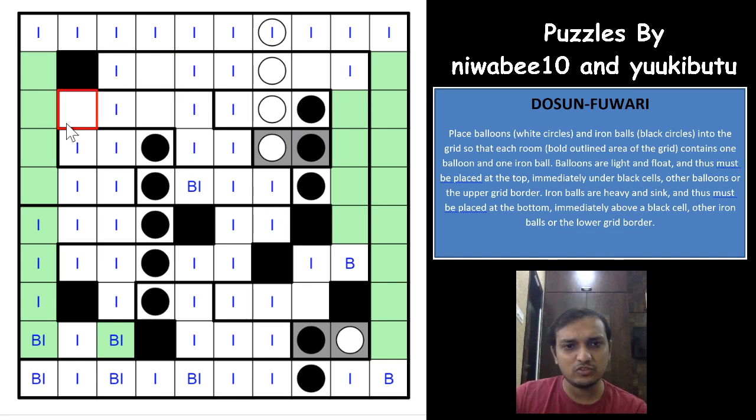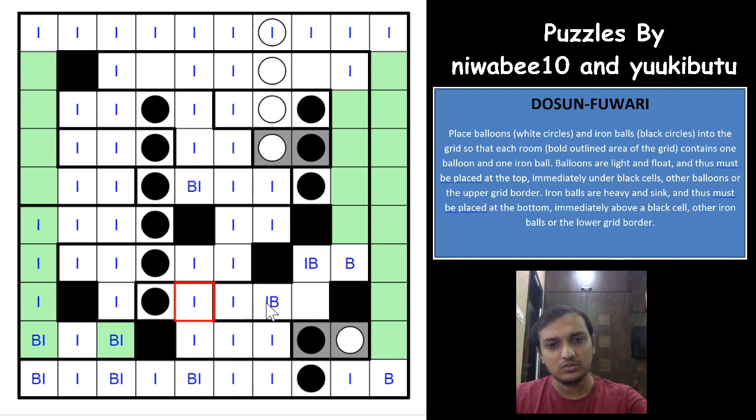So this cell also cannot be an iron ball, and the iron ball for this region would have to be here. So this is an iron ball now. That's nice. And as you can see here, now you already have a balloon in this region, so none of these cells can be balloons, right? So which means that we can just mark these cells as not anything.